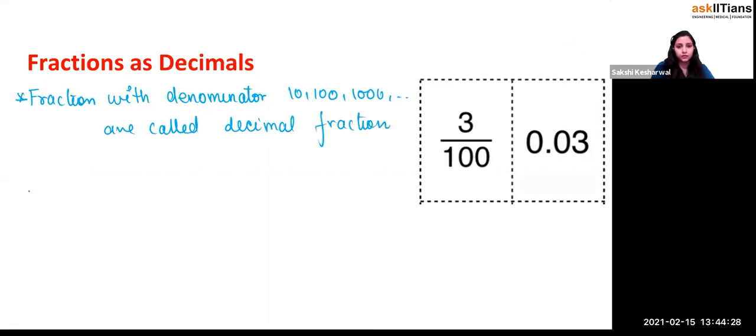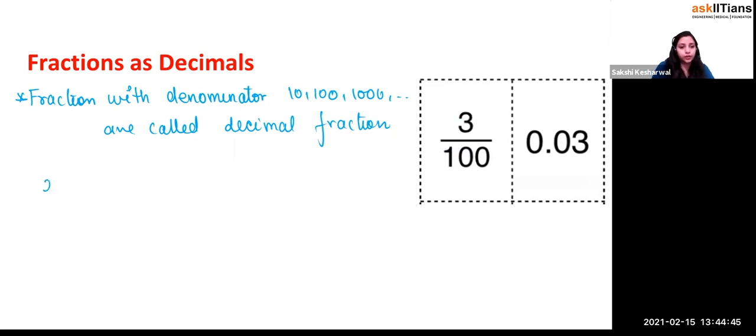Are called what, beta? Decimal fractions. So first we'll be doing the conversion of fractions as decimals. First we'll be writing the decimal fraction into what, beta? Decimal numbers. So this is a decimal fraction, yes or no?